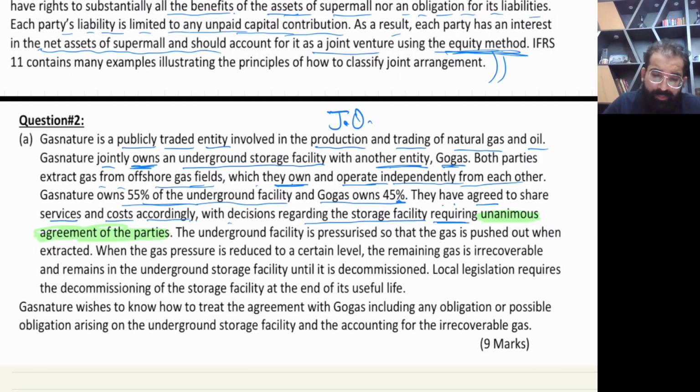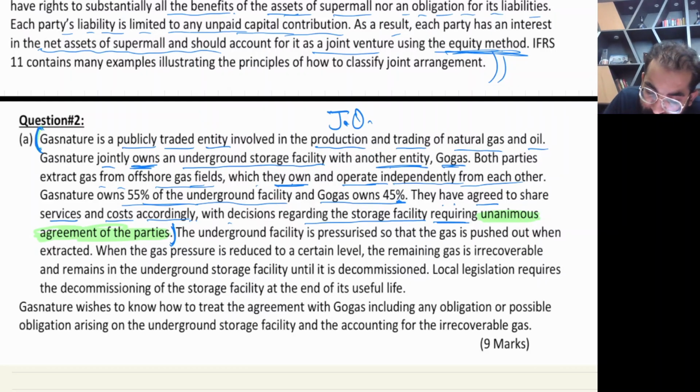Now listen, for you guys, the relevant part of this question is from this part, see, this to this. Now we are doing something extra. Now we are coming to IAS 16. A new thing has started, IFRS 11 is no more in this question. Just these 5-6 lines.